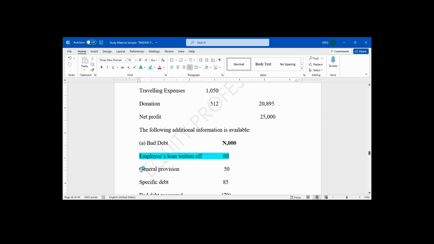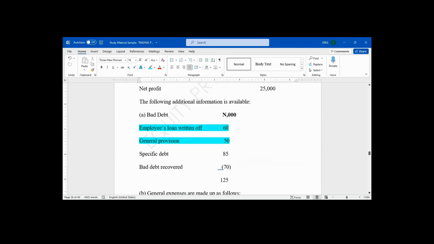General provision for bad debt. Is it allowable or disallowable? It is disallowable. I said that last week. Specific provision. Is it allowable or disallowable? Allowable.